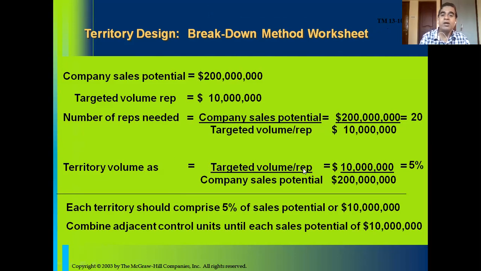The targeted volume per sales rep is $1 million, divided by the company sales potential of $200 million, which is nothing but 5%. So each territory should constitute 5% of the total company potential, which is $1 million. If you say this is a territory, its sales potential should be $1 million.